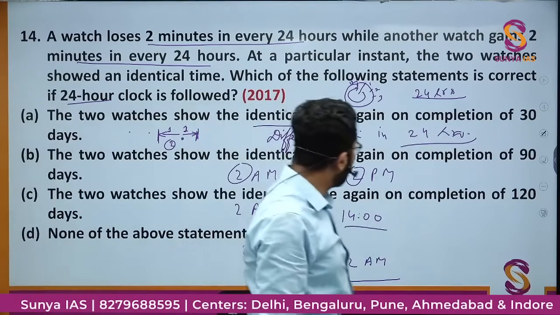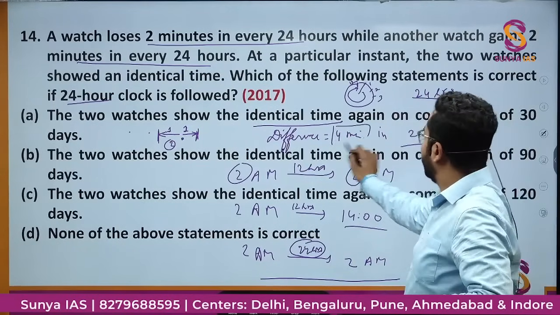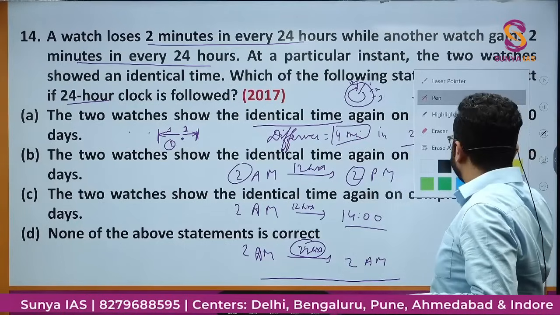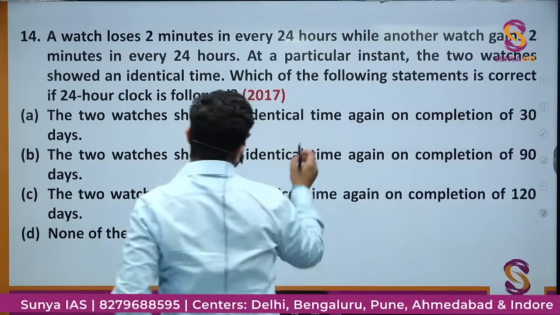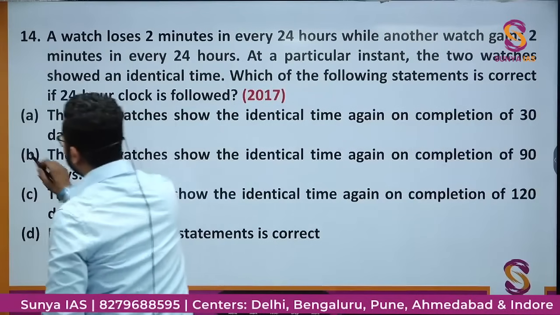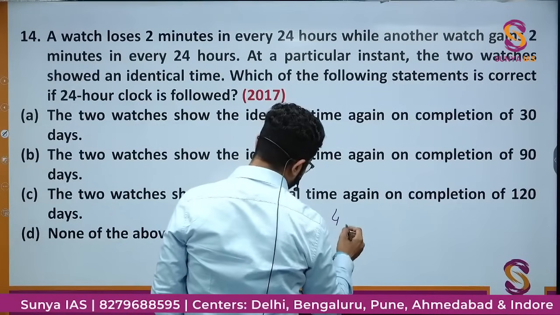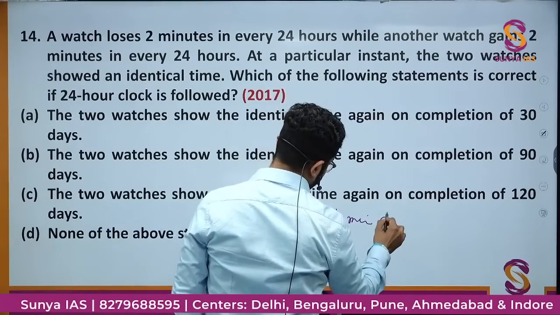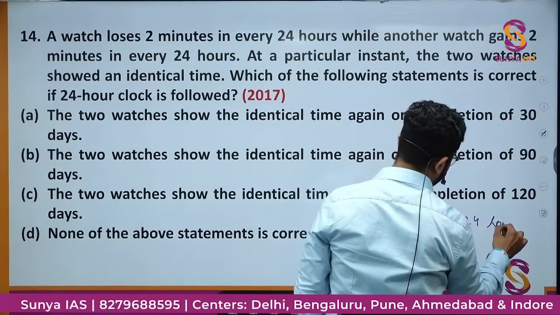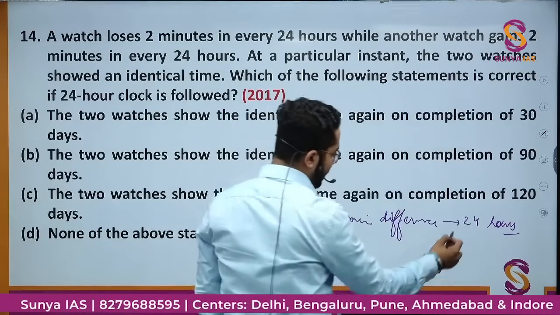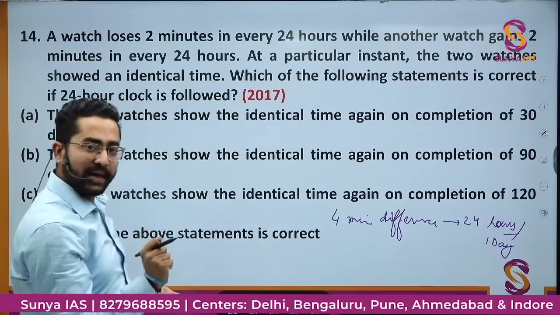Did you get the value? Did you get how I wrote this? Yes, the difference is 4 minutes and in how much time? 24 hours. So if I write this, the difference is this 4-minute difference in 24 hours or in 1 day. 24 hours को क्या लिख सकता हूं मैं? 1 day. So this total difference should be 24.